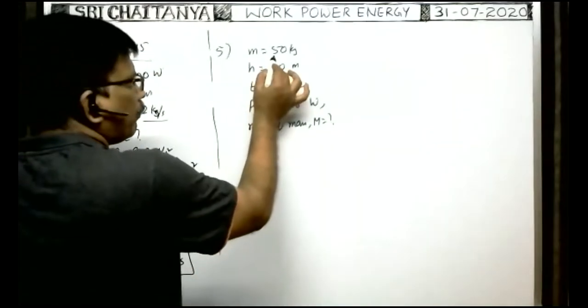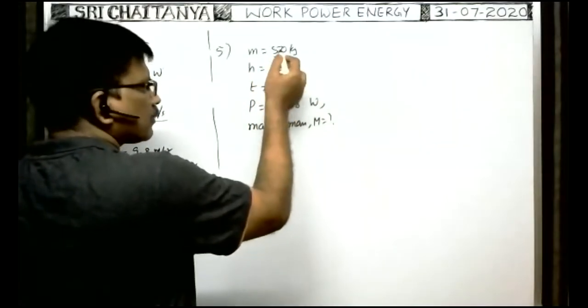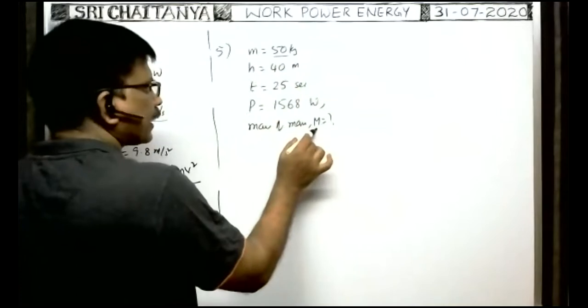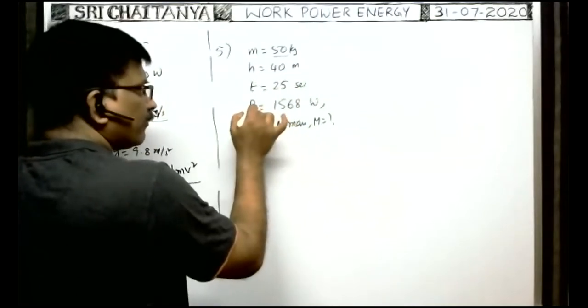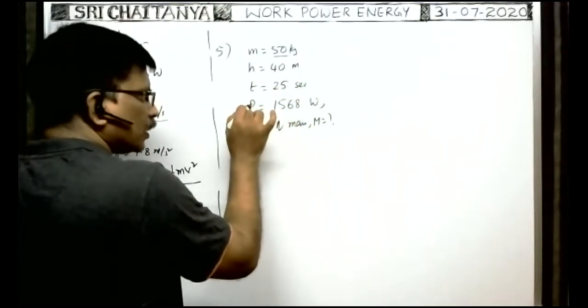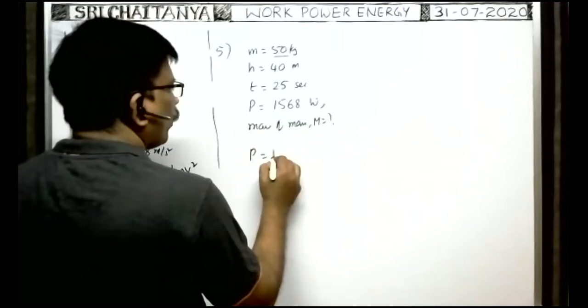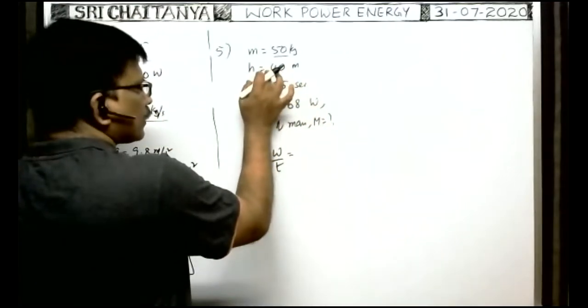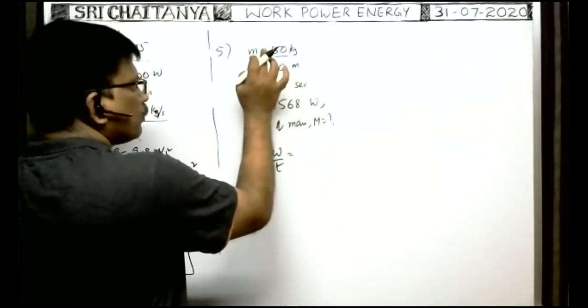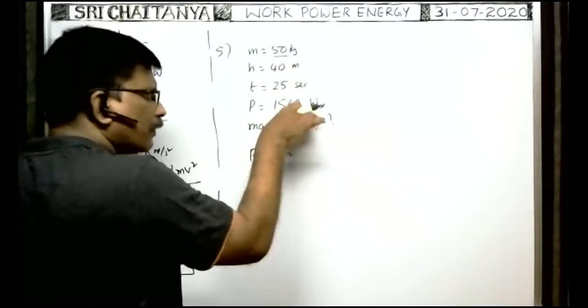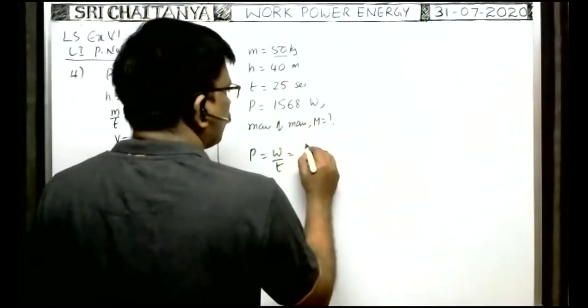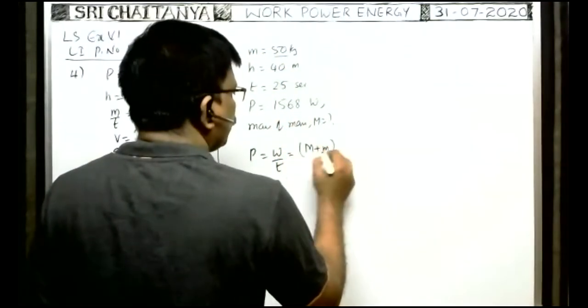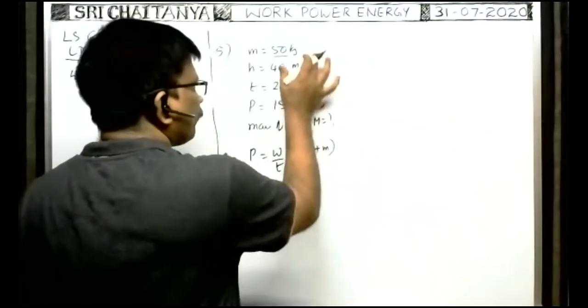You see, in order to lift the 50 kg mass bag by the man of mass capital M, the power utilized is the power of the man. Power is equal to work by time. Now, work means in order to lift this mass, he has to lift his own mass also. That's why the total work to be done is (M plus m) into g into h, since this is the total mass lifted to a height h.